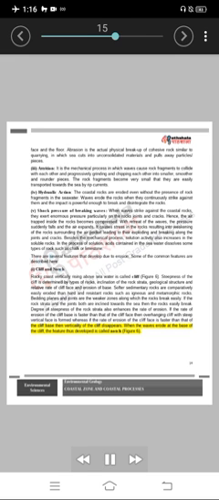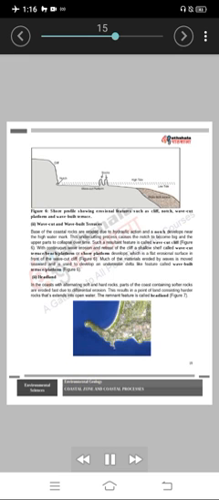Environmental geology. Figure 6. Shore profile showing erosional features such as cliff, notch, wave-cut platform and wave-built terrace.